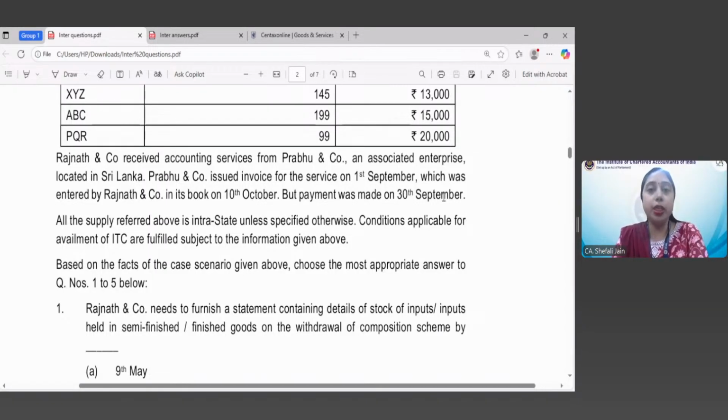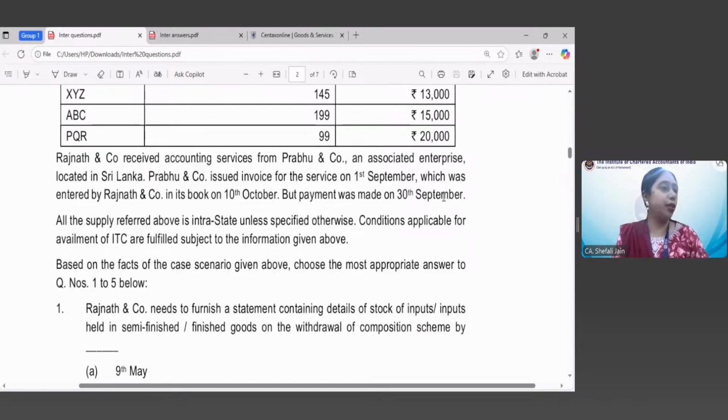So 3 events are given to you. One is date of issue of invoice by Prabhu and Company, 1st of September, date on which transaction is recorded in the books of accounts of the recipient or Rajnath and Company, that is 10th of October. So this is a clear case of reverse charge mechanism that all of you would have identified. And the third event which is given to you is the date of payment. Date of payment which is made by Rajnath and Company. It was made on 30th September. So these 3 dates are given to you. You have to find out the time of supply of this particular transaction.